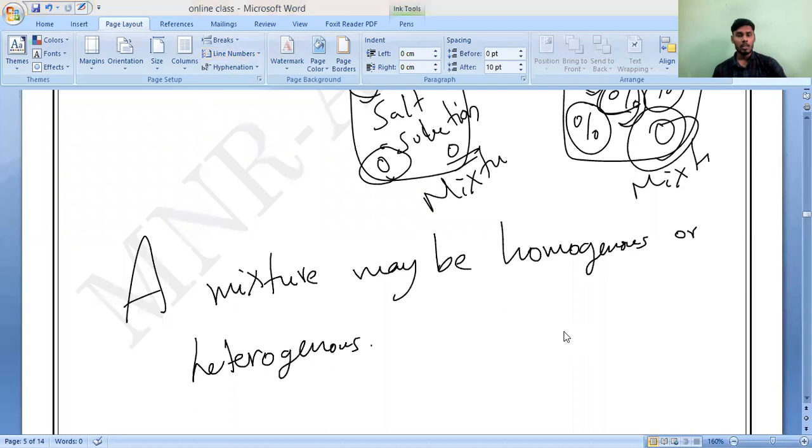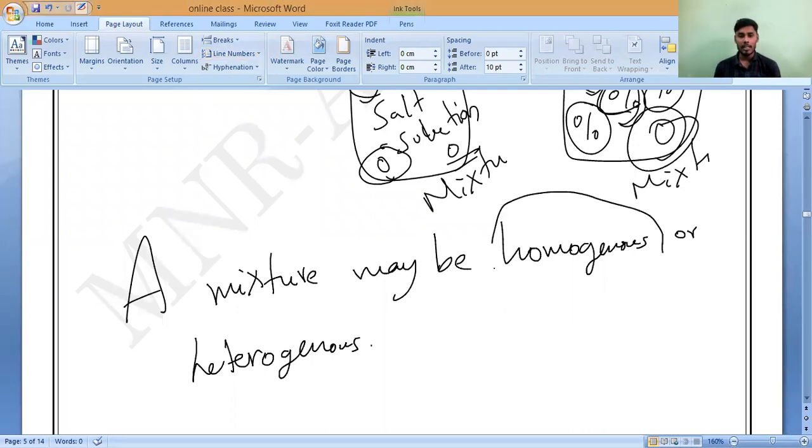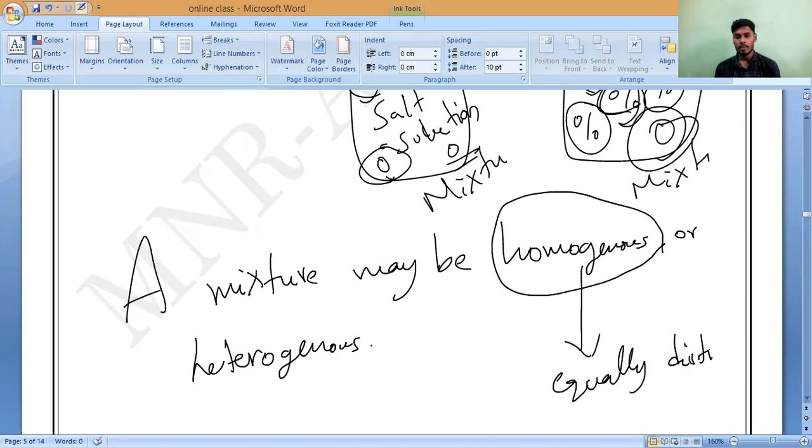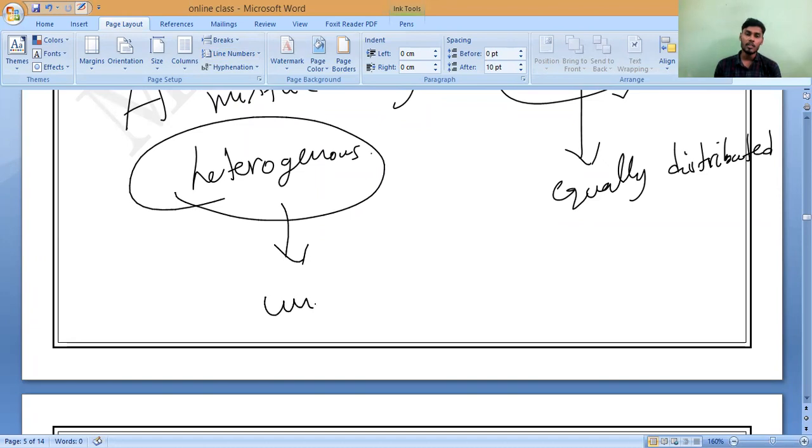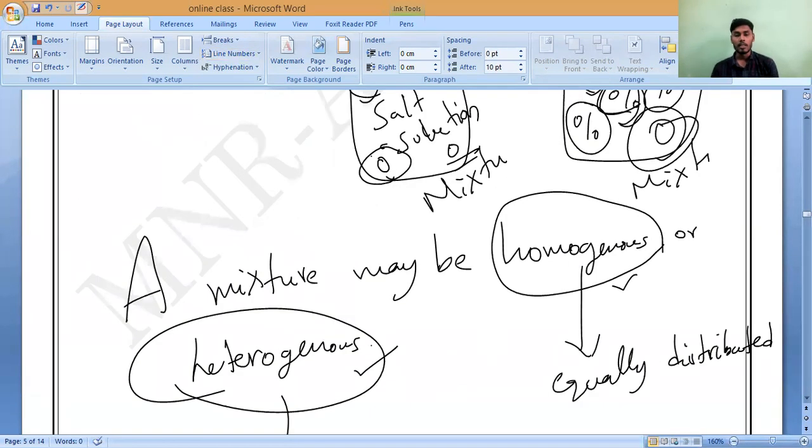So what is homogeneous? Once again I'm saying, remember, if the particles are equally distributed, that is called a homogeneous mixture. Understanding? Heterogeneous means what? Unequal distribution. Unequal distribution is called a heterogeneous mixture, and equal distribution is called a homogeneous mixture.